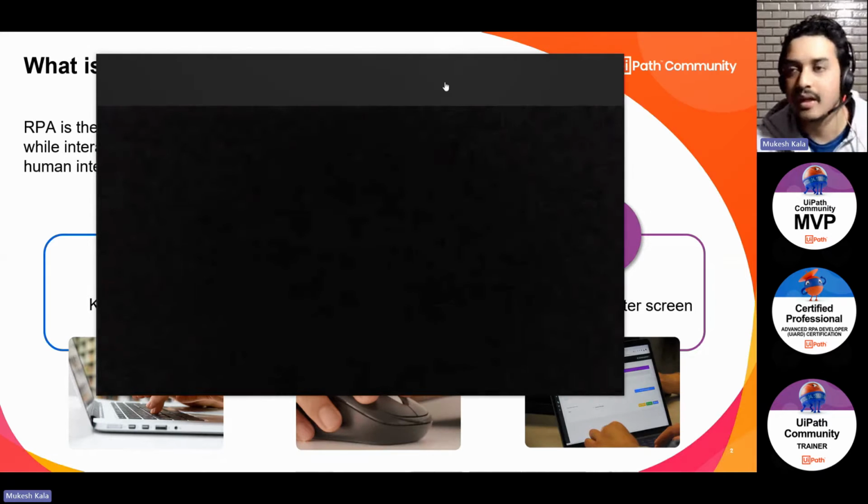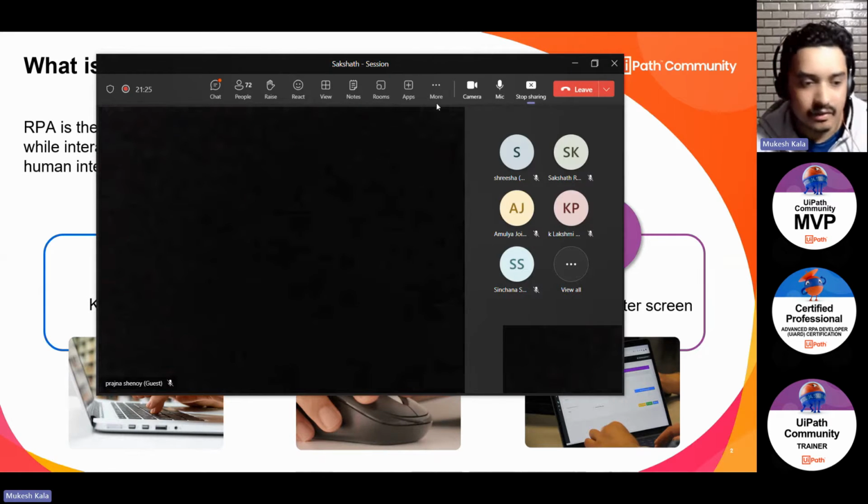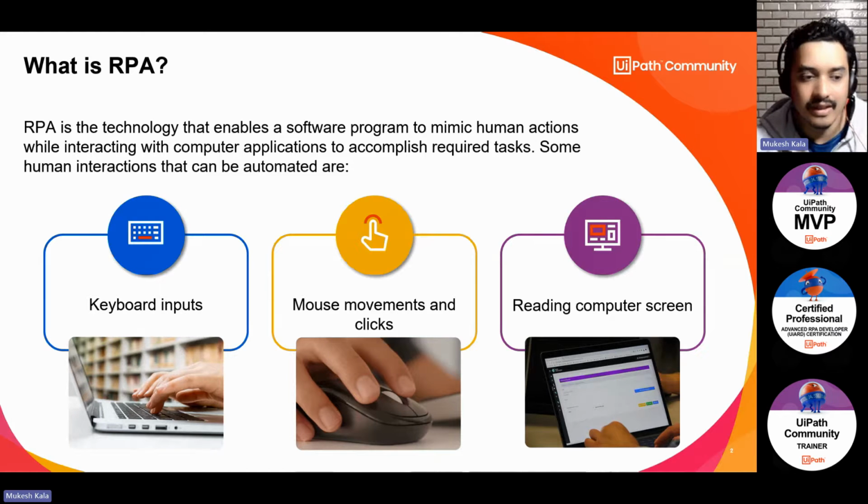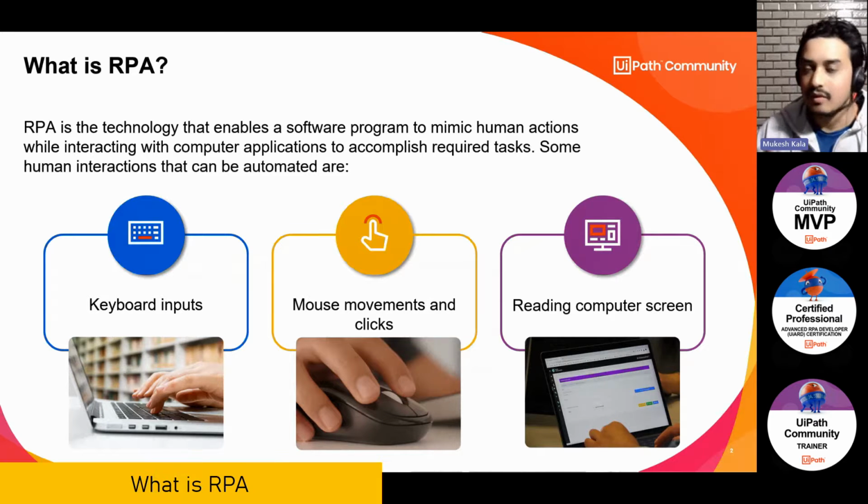So today my idea is that at the end of the session, I am going to tell you what exactly this technology is, and why as a fresher or a student, you should care about it. Whenever I talk about RPA, RPA stands for robotic process automation. R robotic, P process, and A automation.